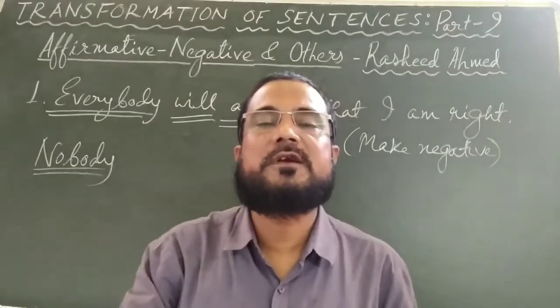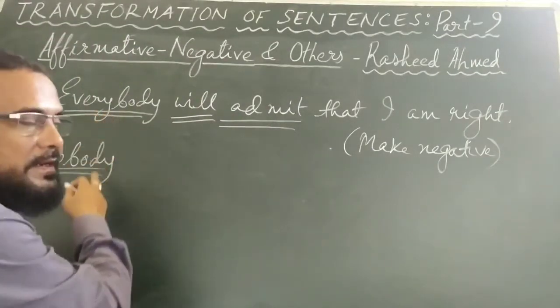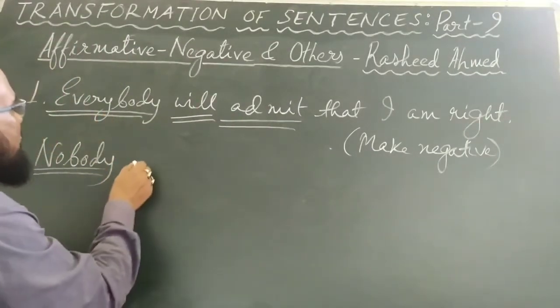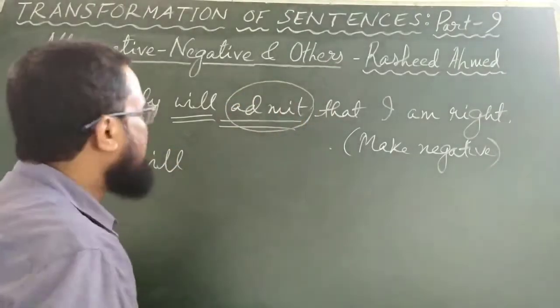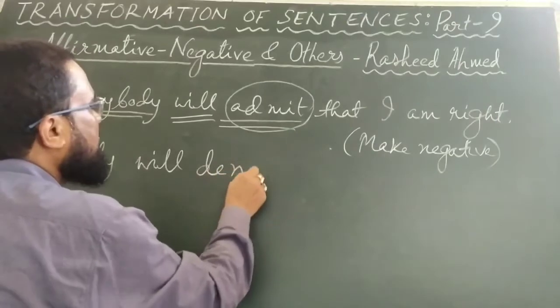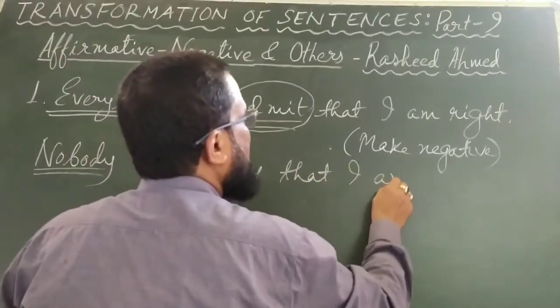Using those words also, you can make a sentence negative. Nobody is one such word. Instead of everybody, you have written nobody. Nobody will then admit. Its antonym, its opposite word is deny.